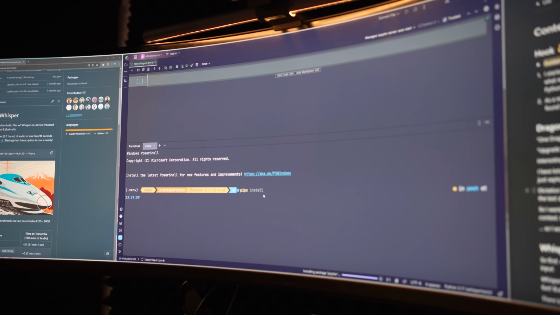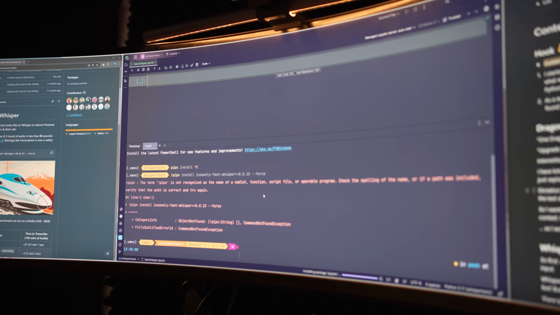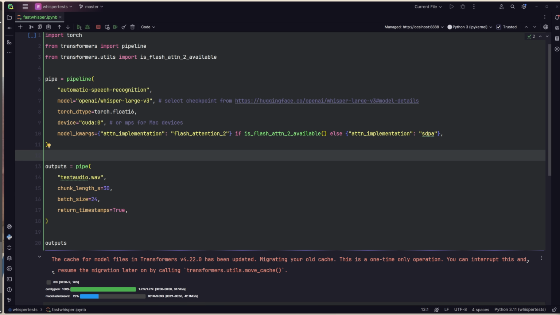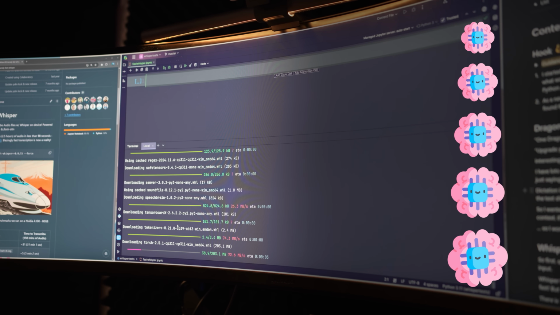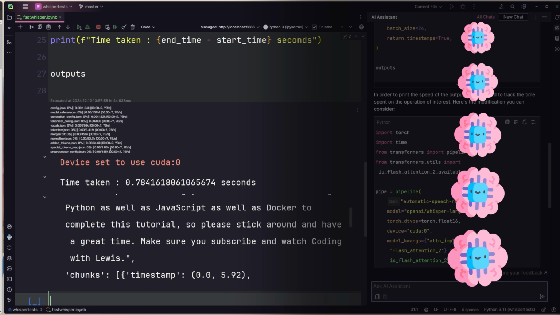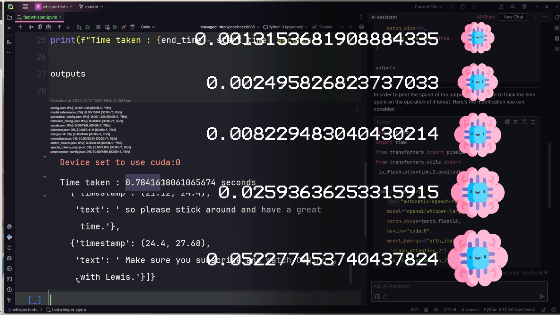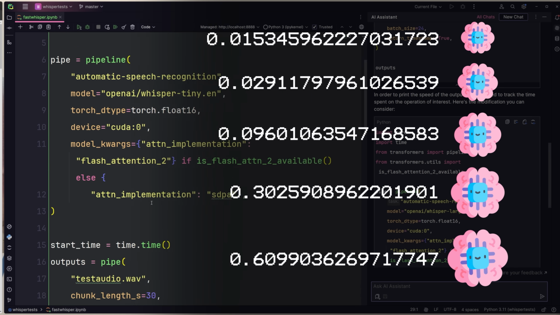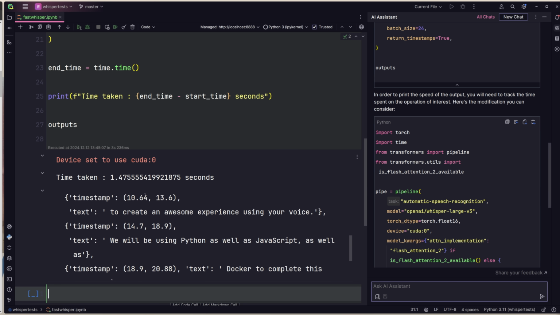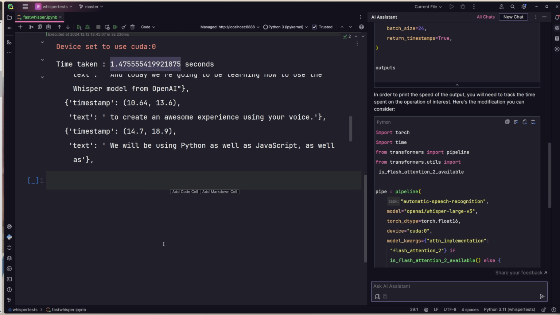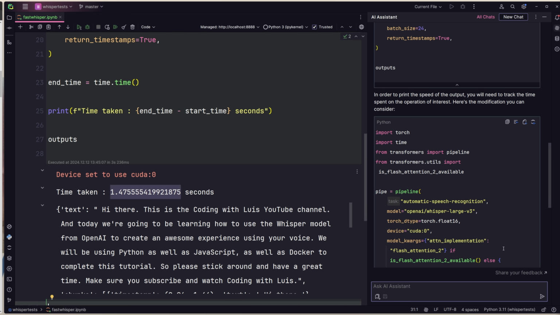Let's open up PyCharm and give this insanely fast Whisper a try. Whisper comes in multiple sizes, tiny to large. The smaller the model, the faster but less intelligent, and vice versa. I do a setup where I put the Whisper model on my NVIDIA GPU and give it a couple of audio samples I recorded. Each are about 20 seconds long. It's funny because they're all pretty fast, but the idea is that I want to do this almost instantly, so let's give Tiny a try and move on.